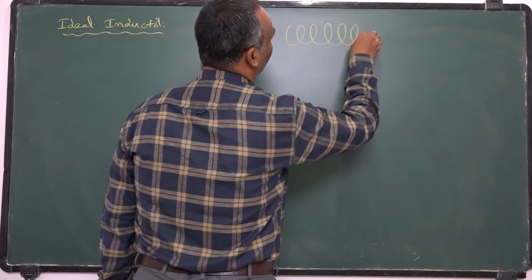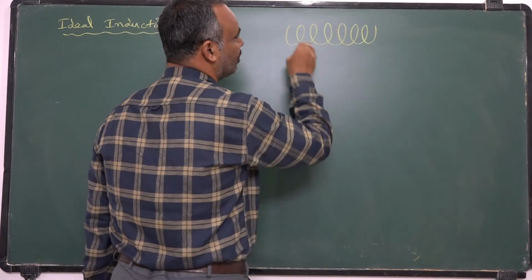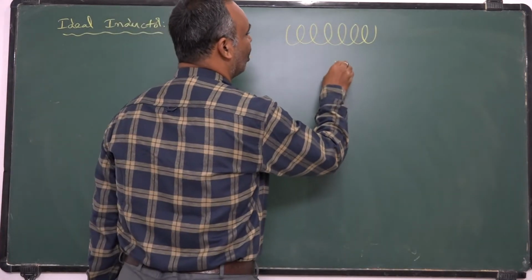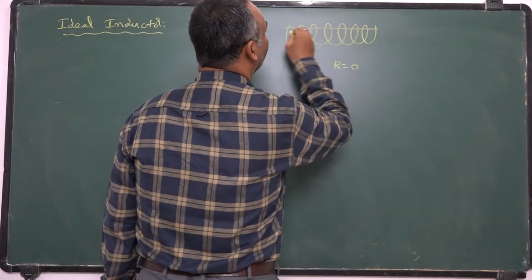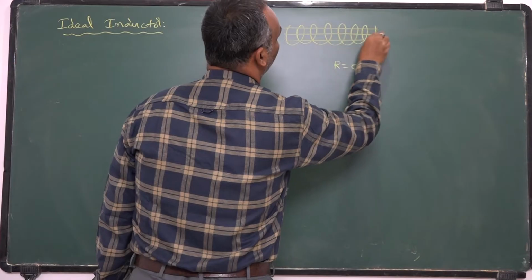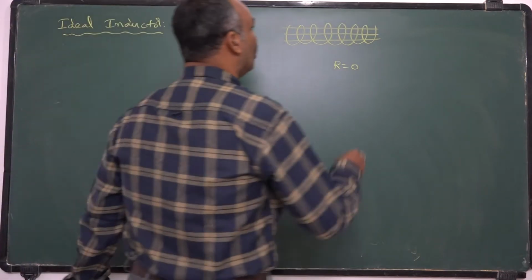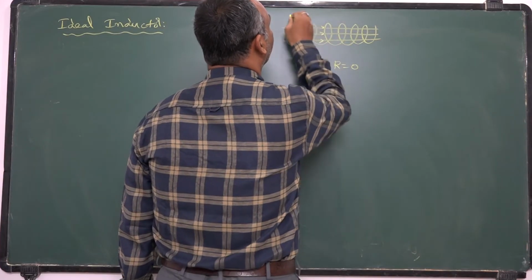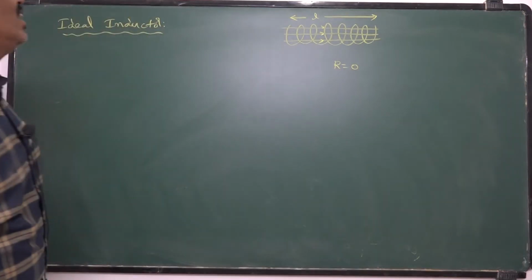It is a part of a long solenoid in which the resistance offered by the conductor for the flow of current is 0, and the established magnetic field is a uniform magnetic field. Such an inductor is called an ideal inductor.